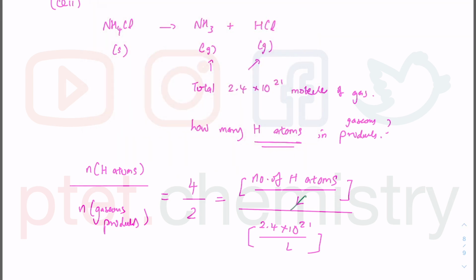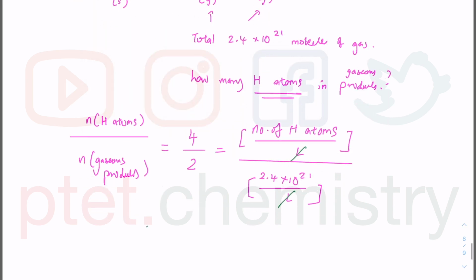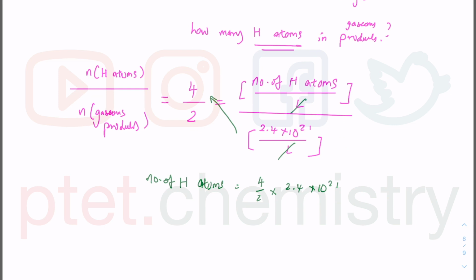Anyway, the Avogadro constant can cancel out. Then the number of hydrogen atoms, if you rearrange your equation very carefully, you're going to get 4 over 2 times 2.4 times 10 to the 21, because I can move this up there. Press that into your calculator, and I get 4.8 times 10 to the 21 hydrogen atoms. So be very careful about the keywords there, and that must be option C, which is the only correct answer there.